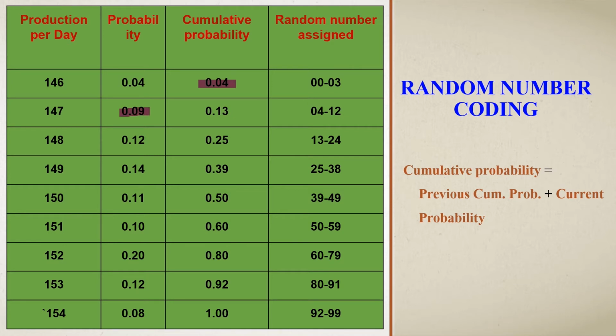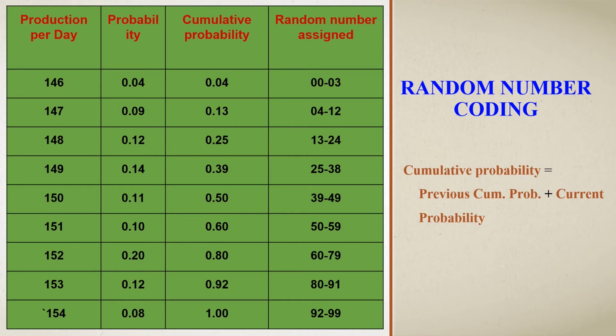Now we are going to sum up these two values, 0.04 plus 0.09. We will get 0.13 as the cumulative probability on the second production day. In this way, we will obtain the remaining cumulative probabilities on every day.